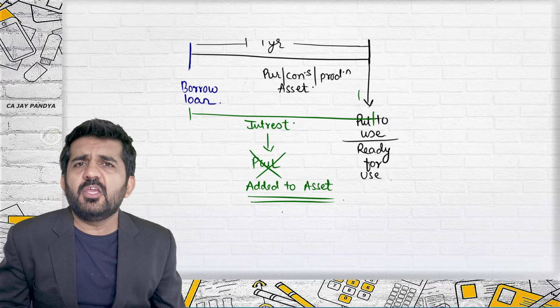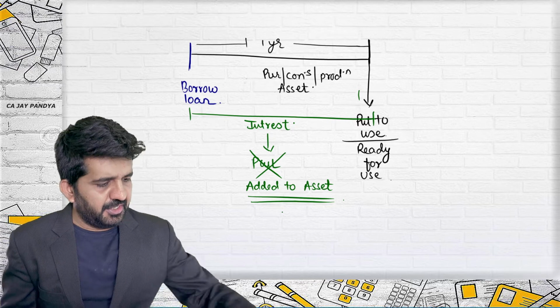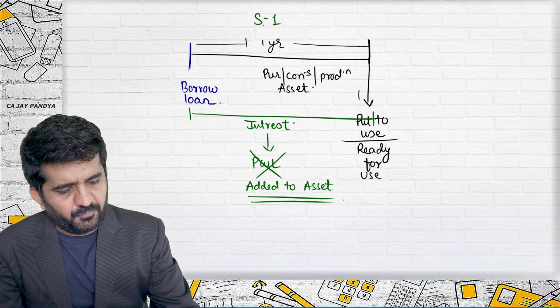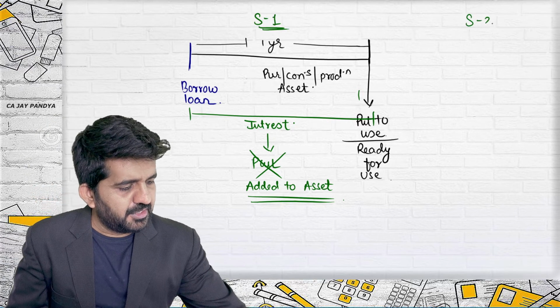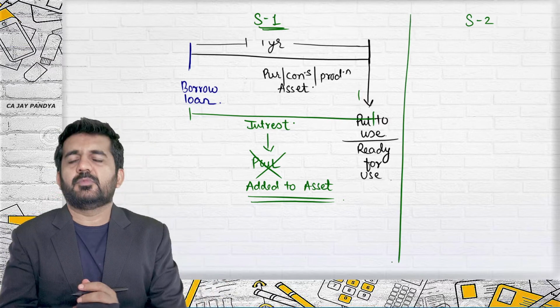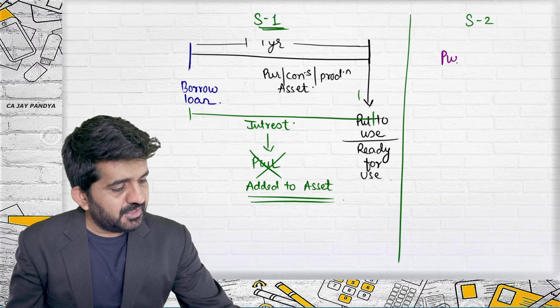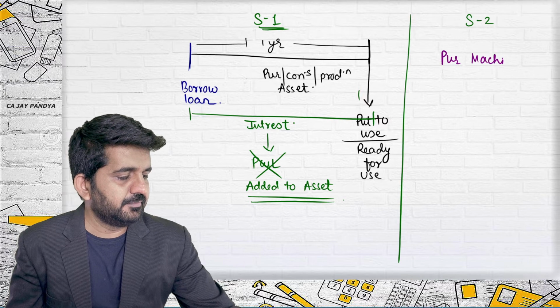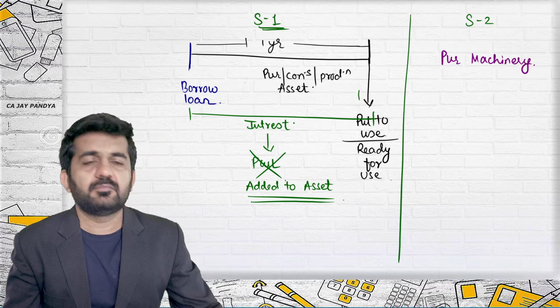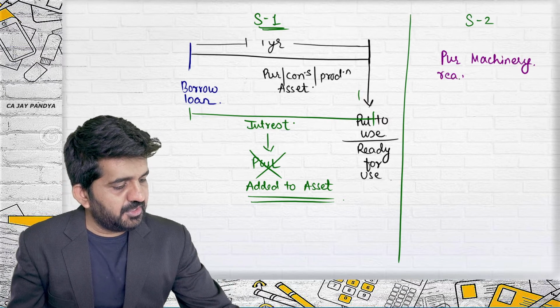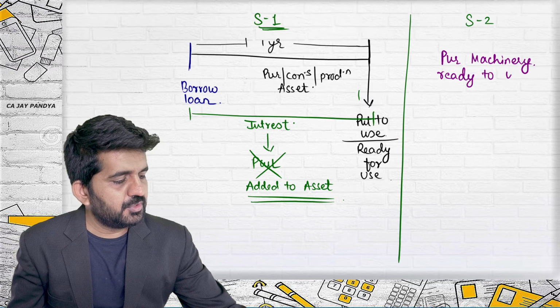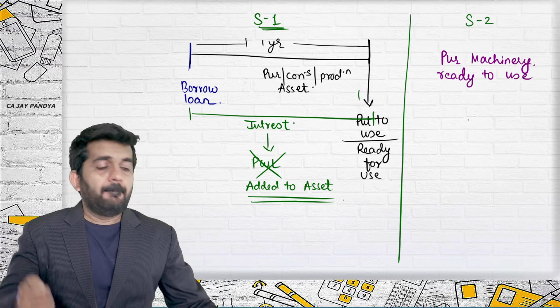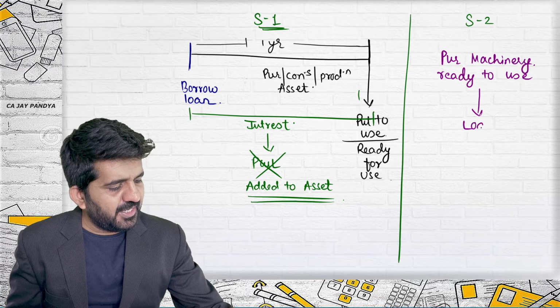Now if I purchase a machinery, let me take it as scenario 1. This is scenario 2. I purchase a machinery which is ready to use. But to purchase this machinery, I take a loan.